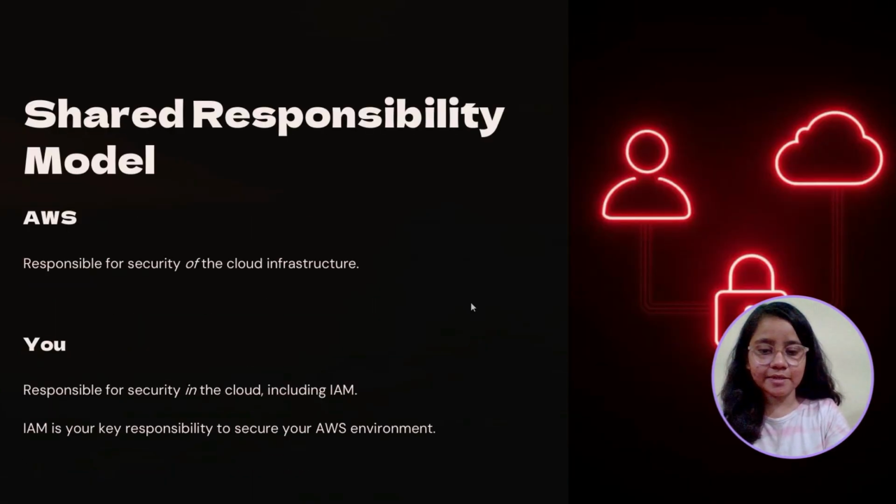shared responsibility model. AWS operates on shared responsibility model. This means that AWS is responsible for security of the cloud, including the physical infrastructure, the network, and the underlying hardware. However, you are responsible for security in the cloud. This includes managing user access to your AWS resources, setting up IAM users and permissions, and ensuring your applications are securely configured. IAM is a part of your responsibility.